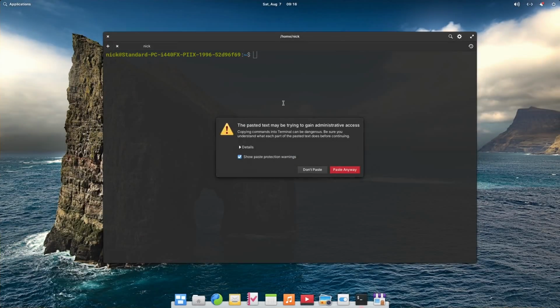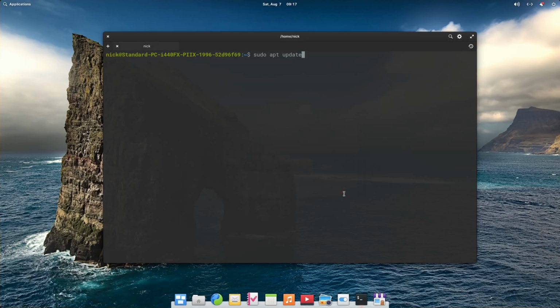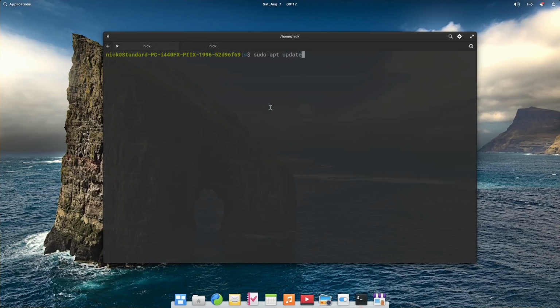Now, the Elementary OS terminal has expanded its copy protection notification to multi-line pastes and pastes that include sudo. This should give more information to newcomers when they paste stuff from the internet. Is it finally the end of the sudo rm -rf /* meme? Probably not.